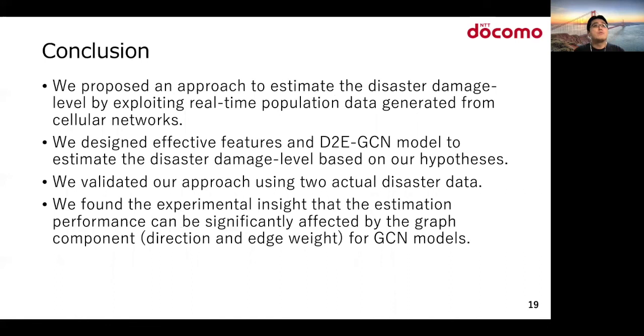Conclusion. We propose an approach to estimate the disaster damage level by exploiting real-time population data generated from cellular networks. We design effective features and a D3GCN model to estimate the damage level based on our hypothesis. We validated our approach using two actual disaster damage data, and we found the experimental insights that the estimation performance can be significantly affected by the graph components, direction and edge weight, for GCN models.